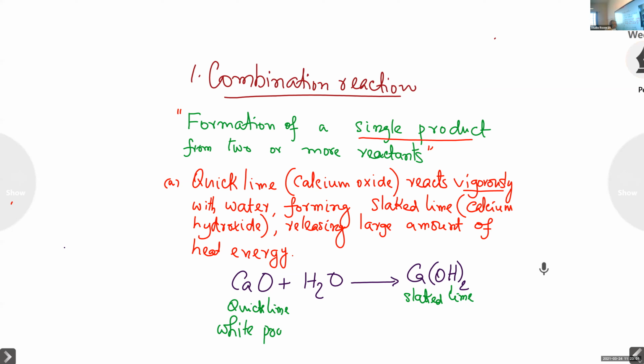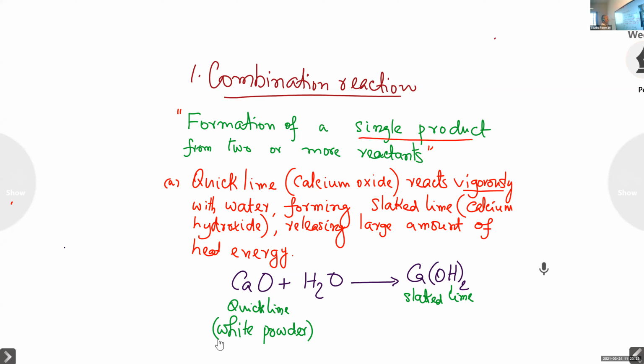Calcium oxide is a white powder. So below quicklime, you write a white powder. It is highly indicative.